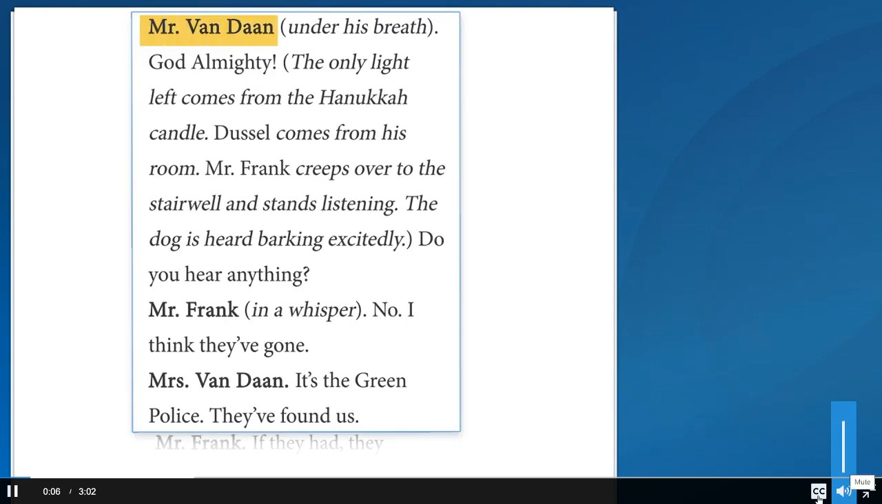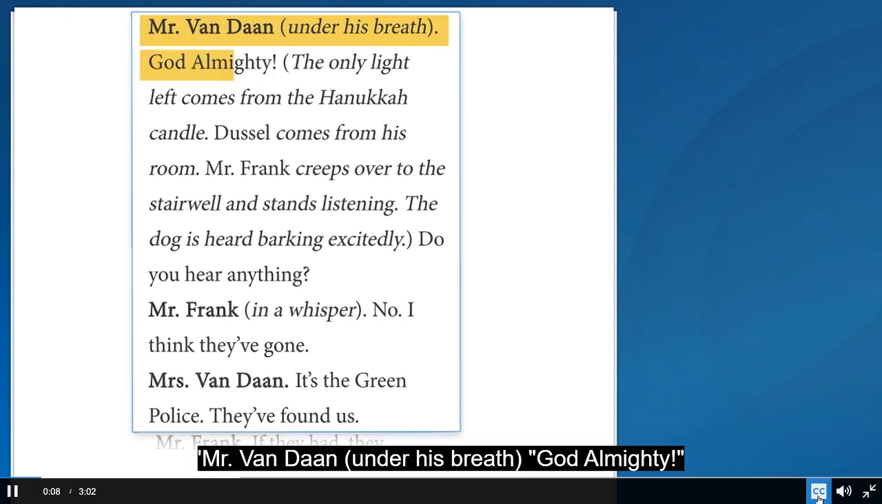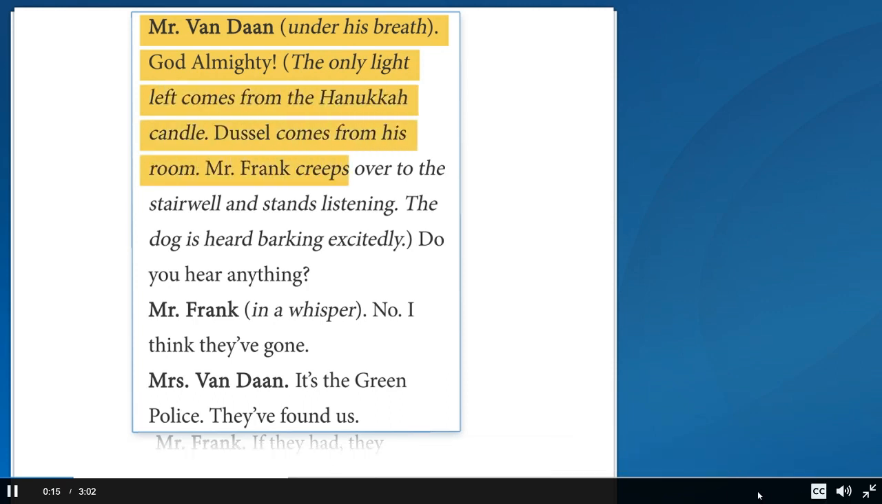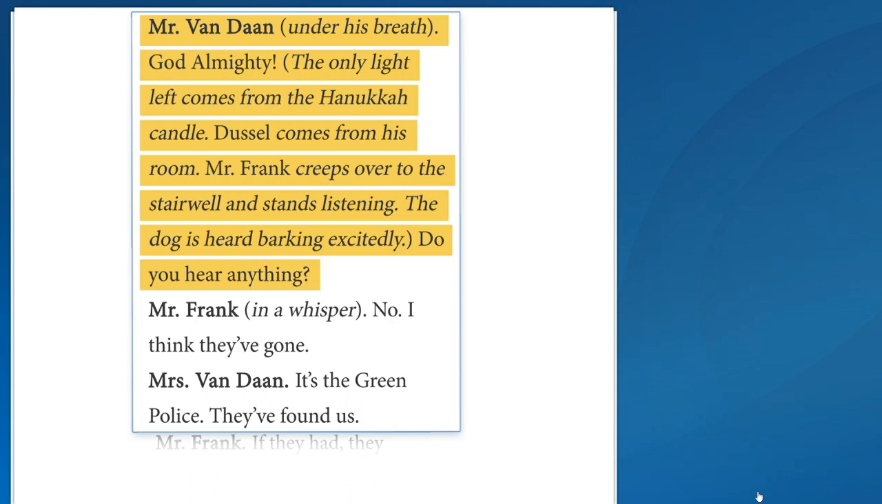Van Dan, under his breath: God Almighty! The only light left comes from the Hanukkah candle. Dussel comes from his room. Mr. Frank creeps over to the stairwell and stands listening. The dog is heard barking excitedly. Do you hear anything? Mr. Frank, in a whisper: No, I think they've gone. Mrs. Van Dan: It's the Green Police.